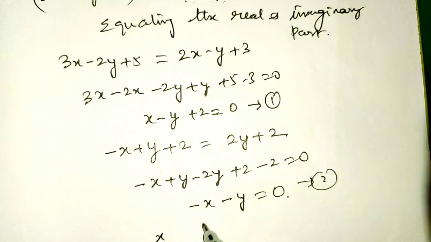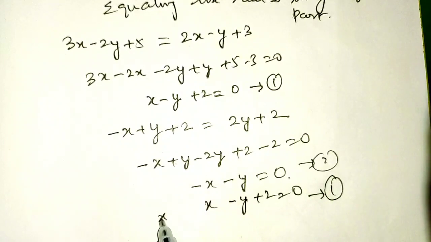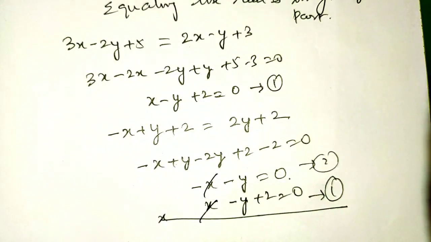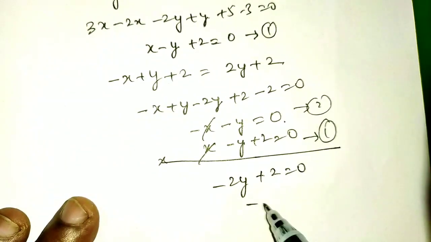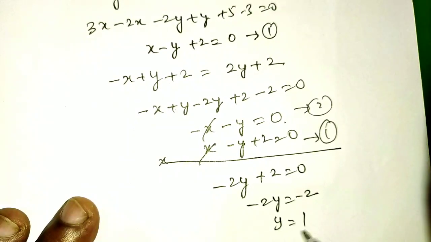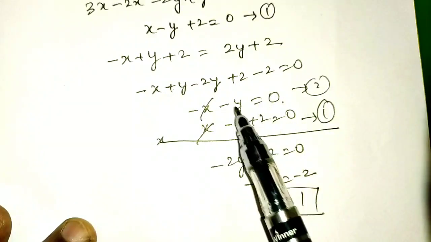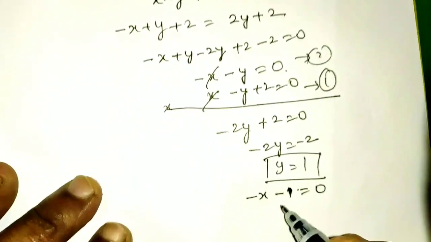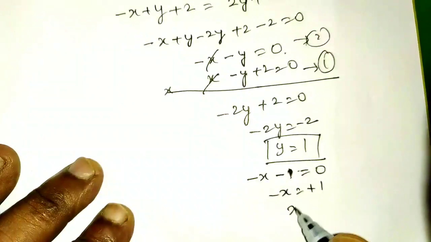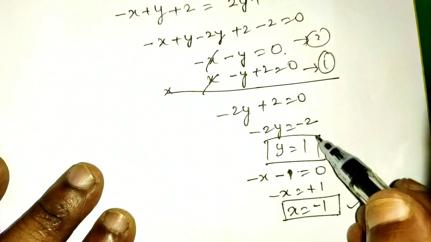So the first equation is x minus y plus 2 equal to 0. On simplifying this, plus x minus x gets cancelled, minus 2y plus 2 equal to 0, which gives minus 2y is equal to minus 2, y is equal to 1. Substitute the value of y as 1 in equation 2, you will get minus x minus 1 equal to 0, minus x is equal to plus 1, x is equal to minus 1. So the value of x is minus 1 and the value of y is plus 1. With this the exercise is over.